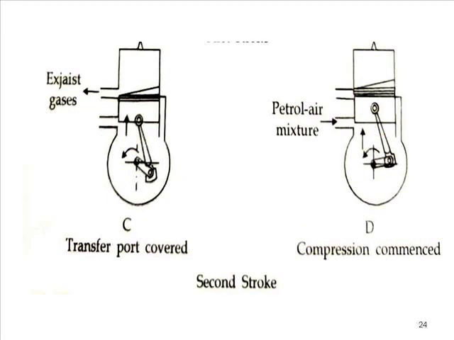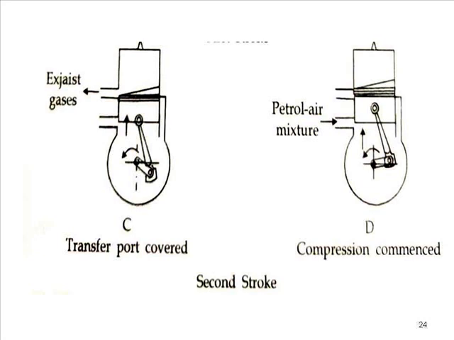You can see, friend, for the second stroke also two figures are available, figure C and D. In figure C, the transfer port is covered, and the piston tries to move in an upward direction. Now you can see the fresh charge has entered, which is known to us. The fresh charge, or air plus petrol mixture, is available in the crankcase. Its pressure and temperature are increased, and now it will enter into the upper part of the system, and the combustion will complete and exhaust gas will again start to leave, and because of that you can say the power stroke is performed.